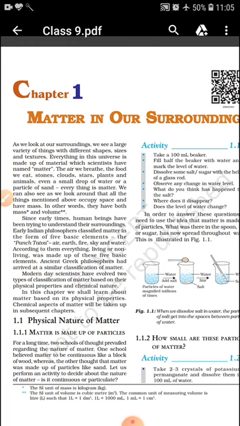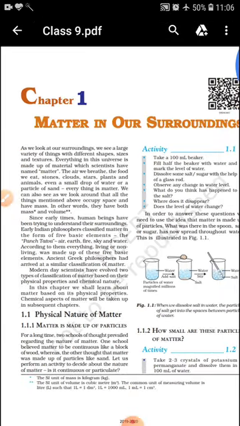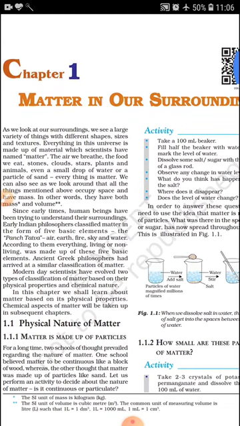As we look, there are so many types of things around us like book, pencil, copy, table, chair, or the air we breathe, the food we eat, stones, cloud, star, plants and animals. Even a small drop of water or a particle of sand. Everything is matter.